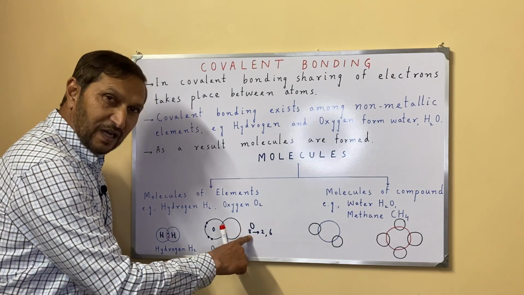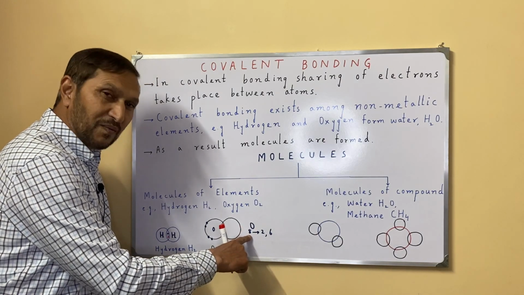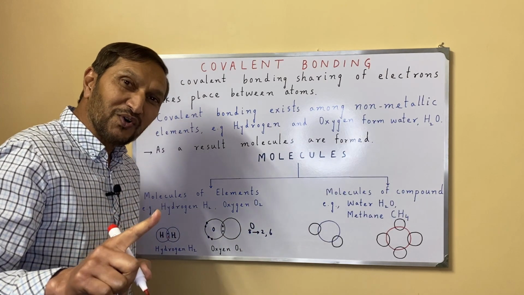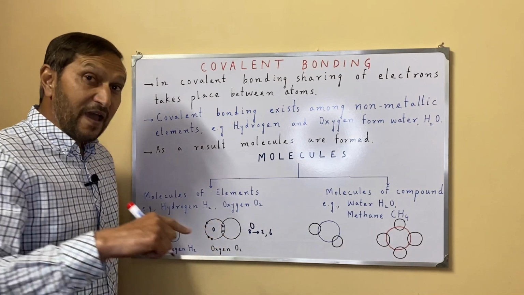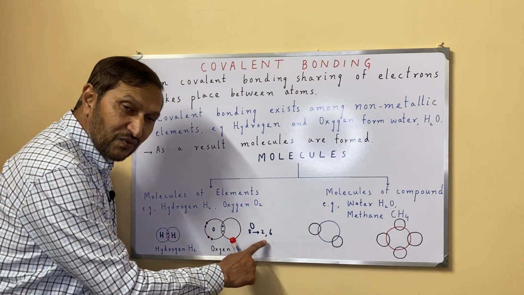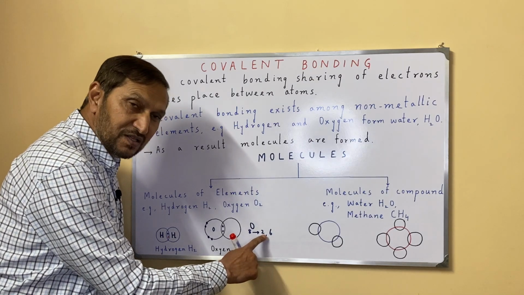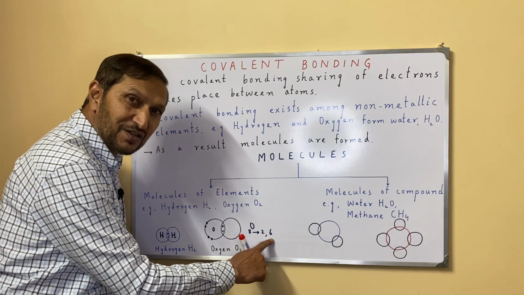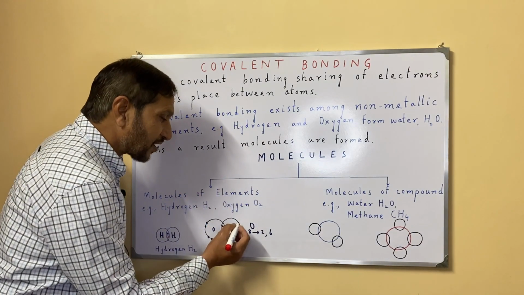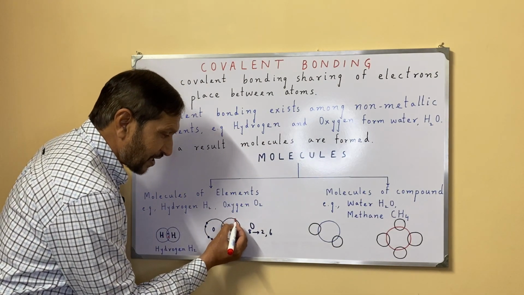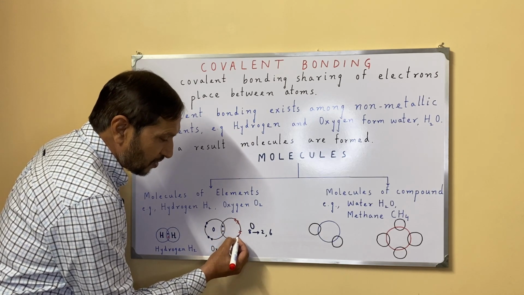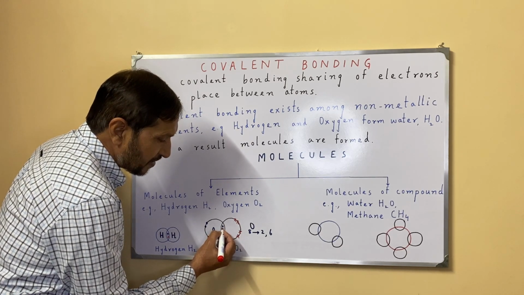Once again I will repeat that the proton number of oxygen is 8. So it means it has 8 protons and 8 electrons. And as it has 8 electrons, what will be the electronic configuration? In the first shell it is having 2 electrons, in the second shell it is having 6 electrons. Now I am drawing the 6 electrons of another oxygen, the second oxygen atom. 1, 2, 3, 4, 5, 6.